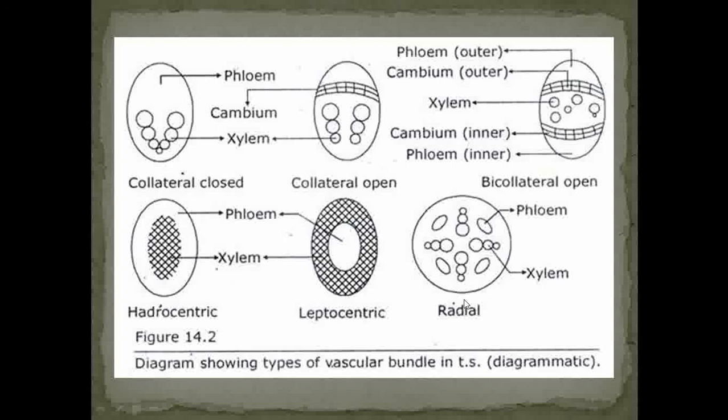Then next comes the radial type of vascular bundle. In that, the xylem and phloem are radially arranged. That's why they are called the radial type of vascular bundle. See this one, this is the phloem region and this one is the xylem region. And as they are arranged radially, this type of vascular bundle is called the radial type of vascular bundle.